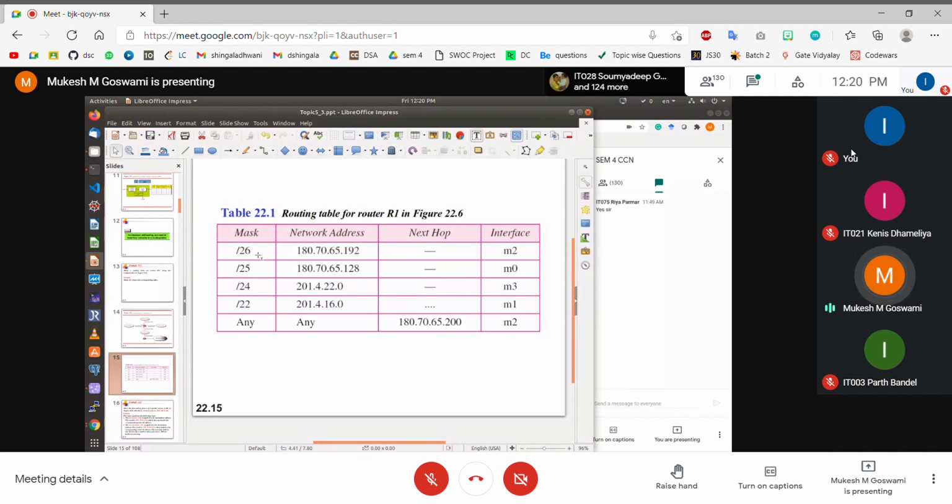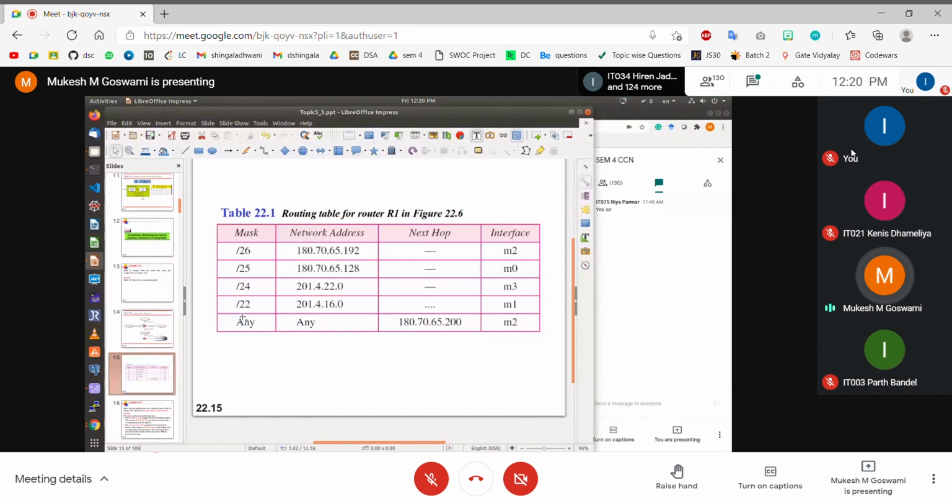So हम लोग को पहले specific address को पहले compare करना है, generalized address को बाद में compare करना है. We'll try to see an example that why it is important to compare the longest subnet mask first and then the shorter subnet mask later on. So therefore, the entries in the routing table are always sorted based on the length of the subnet mask. So the highest subnet mask entry will always be on the top and the lowest subnet mask entry will always be on the bottom. And finally, in the default route, you don't have any subnet mask.